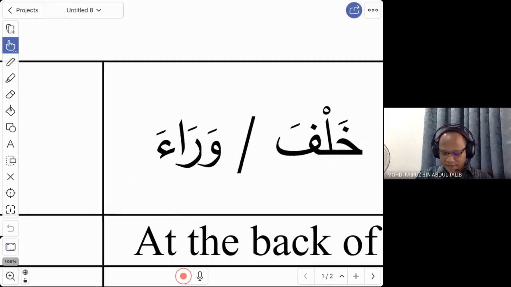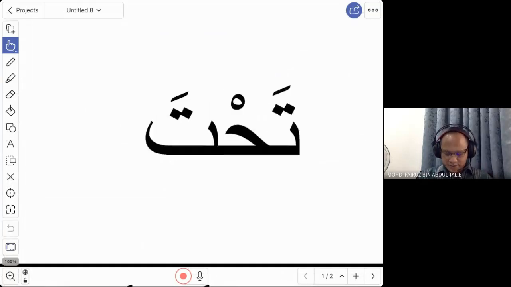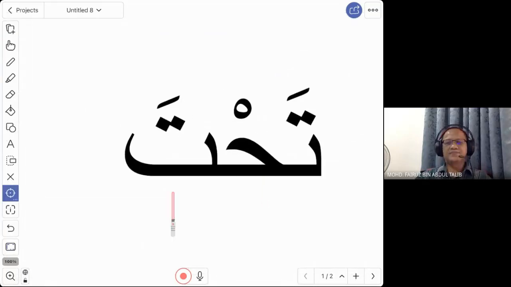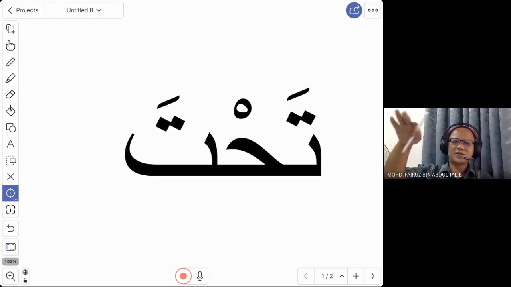Right. The third word, tahta. Tahta, below. You want to say the qalam, the pen, is under or below the desk. So what is pen? Al-qalam. What is under or below? Tahta. What is the desk? Al-maktab. So al-qalam tahta al-maktab. Okay, so remember this word, tahta. Amam, khalfa or wara'a, and tahta.